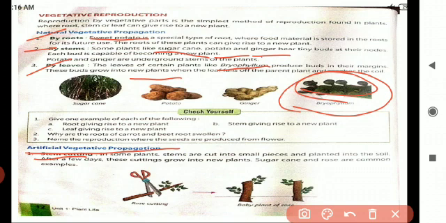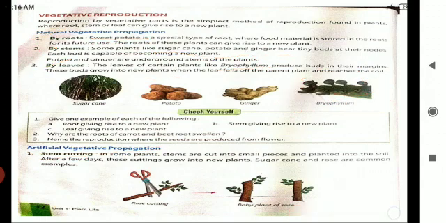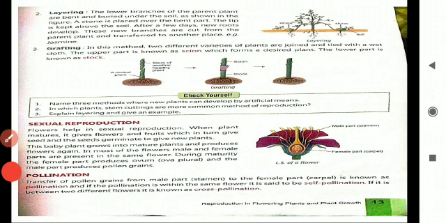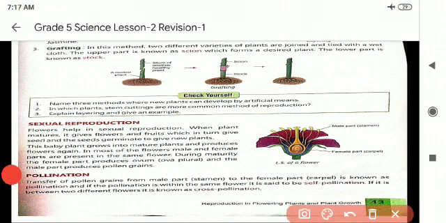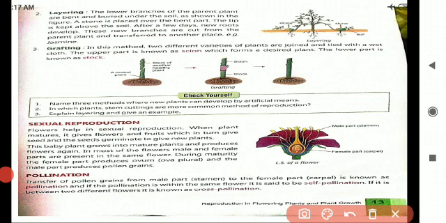The best examples for this one are sugarcane and rose. The stems will be cut into several parts and buried into the soil, and we will get a new plant. Shall we go to the next one? Layering. The best example for this one is jasmine. The branches are buried into the soil and a stone will be kept there. After some time, roots will arise from the buried part. You will get a new plant.